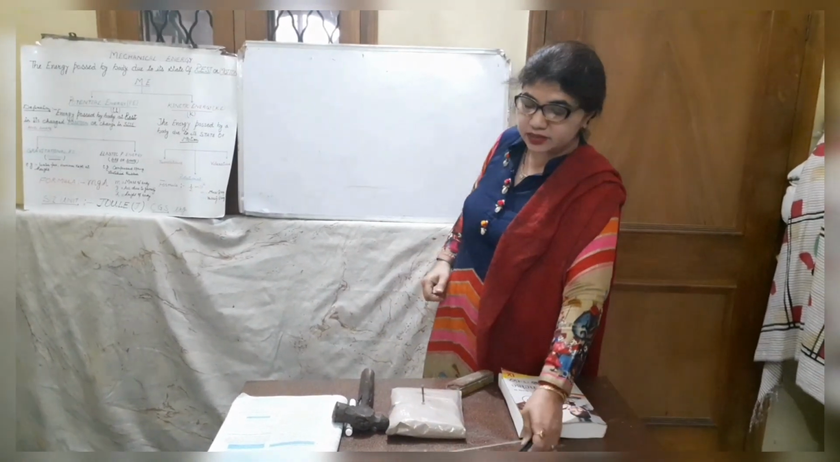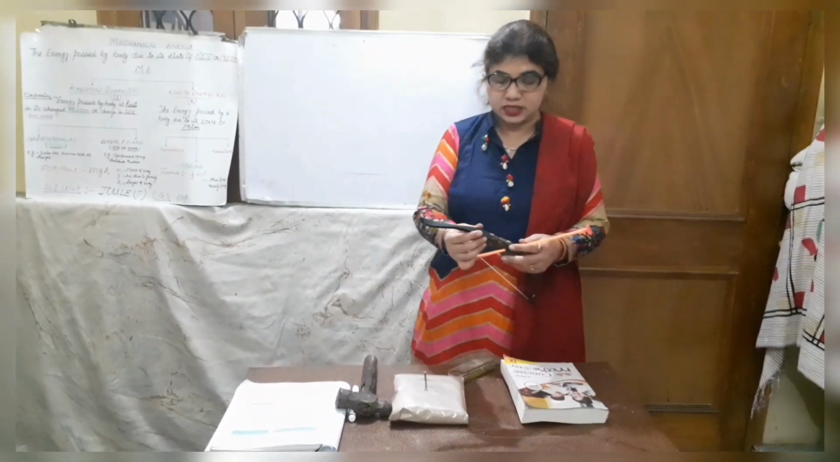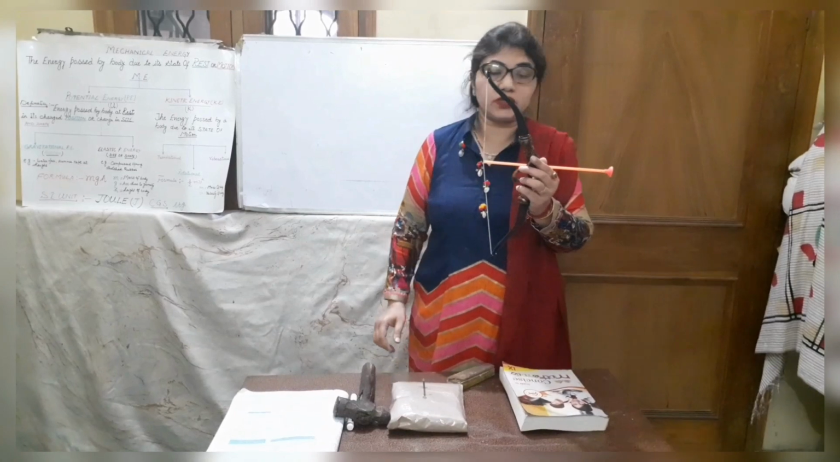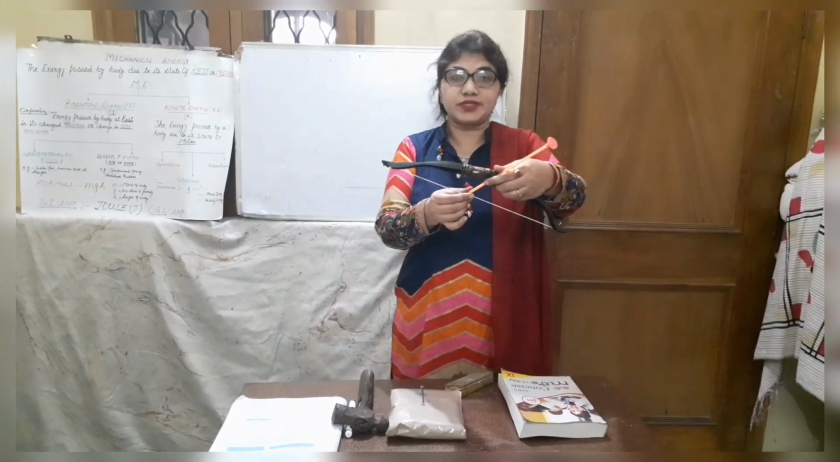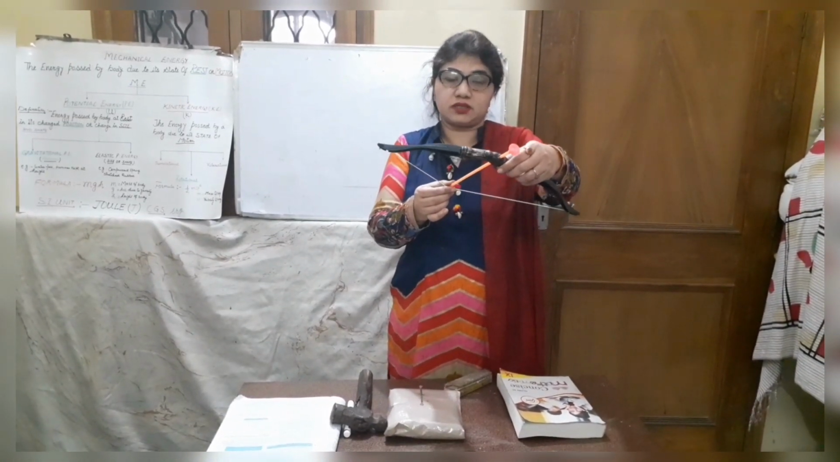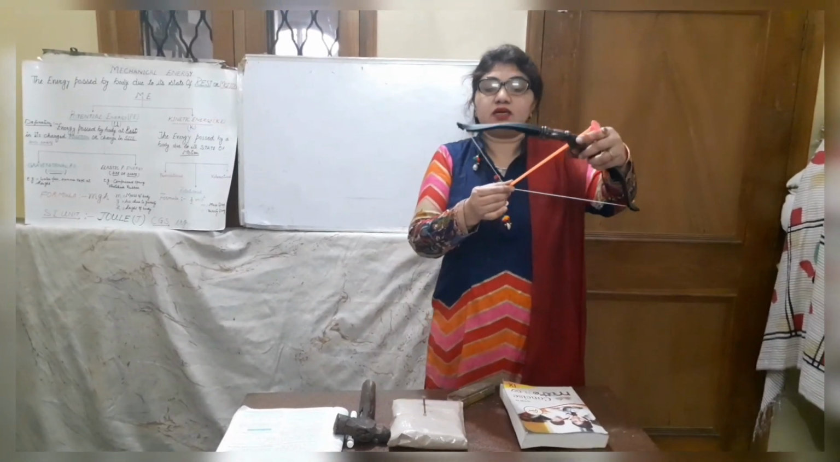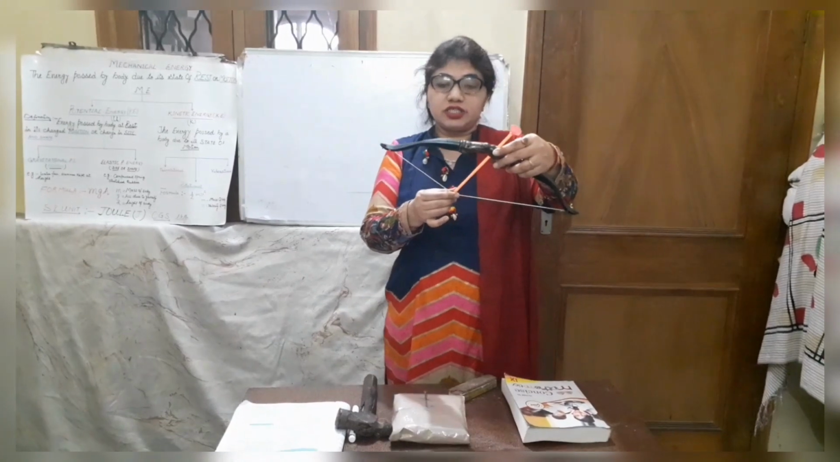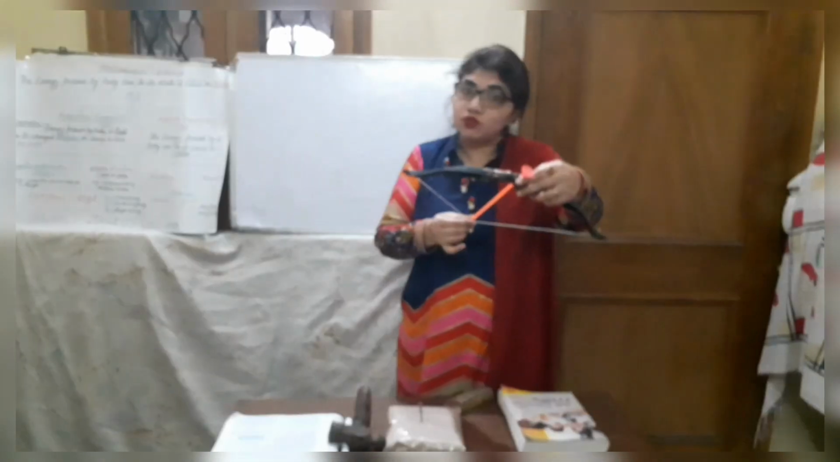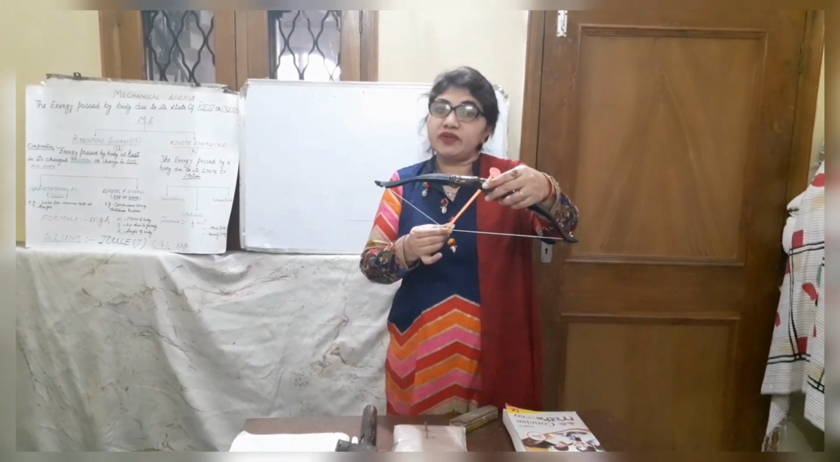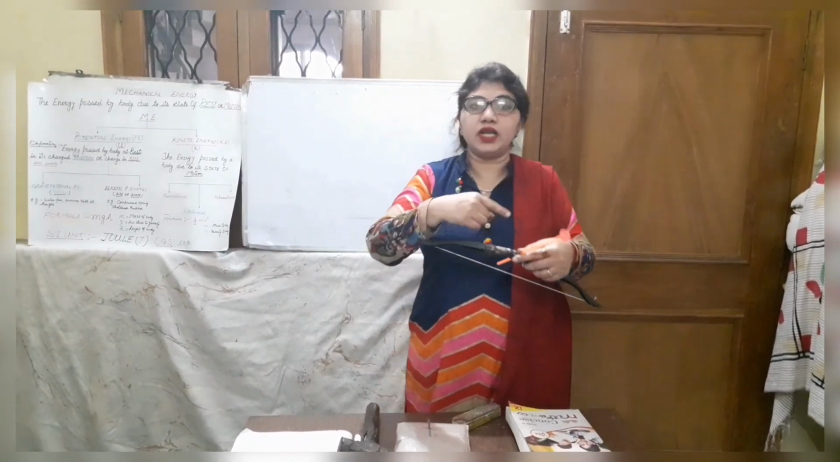Next example, I just take this bow and arrow. If I keep the bow like this, there is no effect on this bow. What I have to do firstly is stretch it. I have to apply a force on this string and change its shape. That means I have to do some work to change its shape. After that, if I release it, this arrow will shoot out.